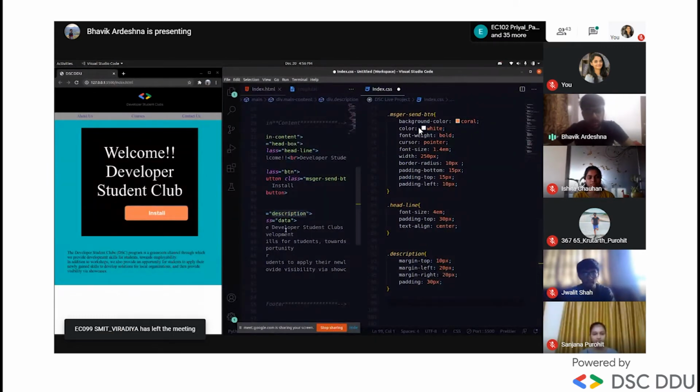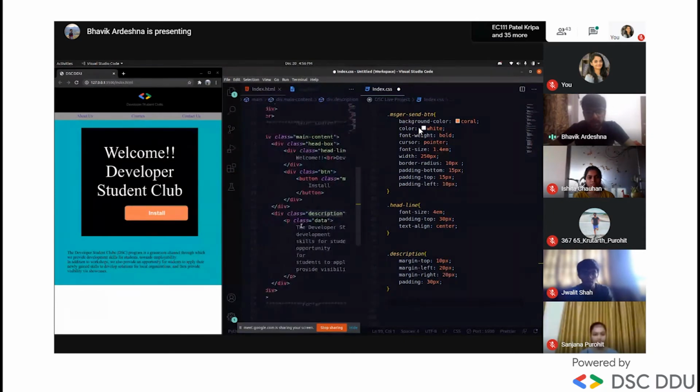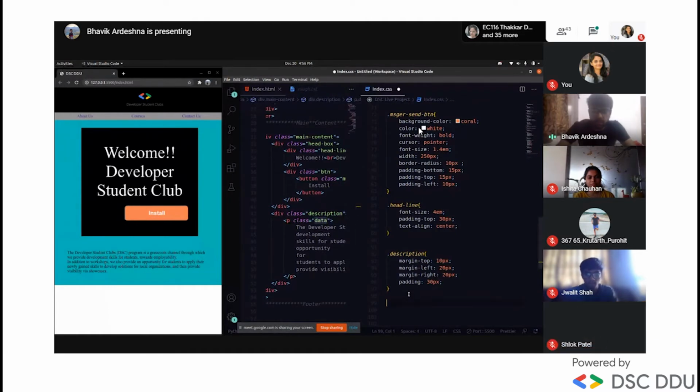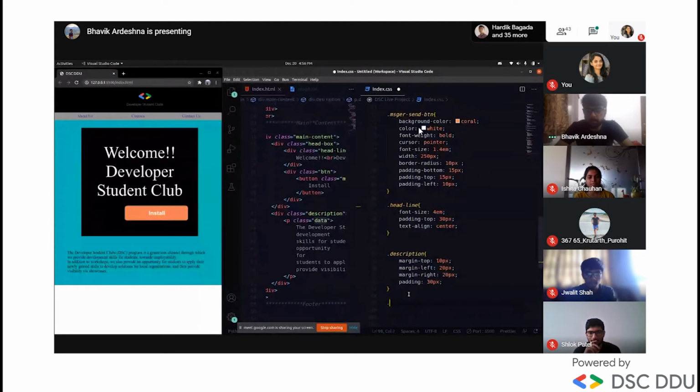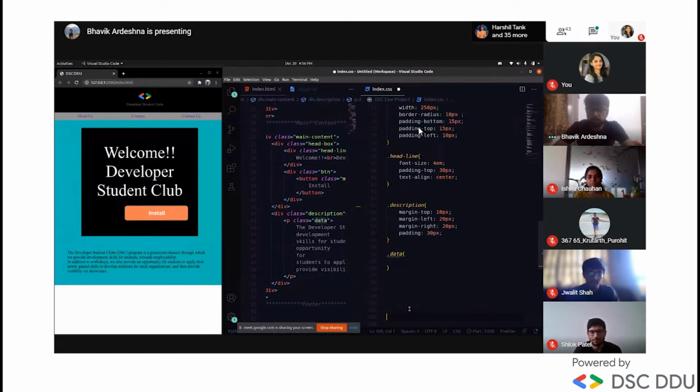And inside that I have given data with a p tag right here. So we'll make some changes in the style of the data. First of all we'll give a font style.